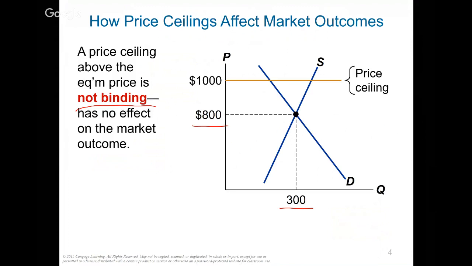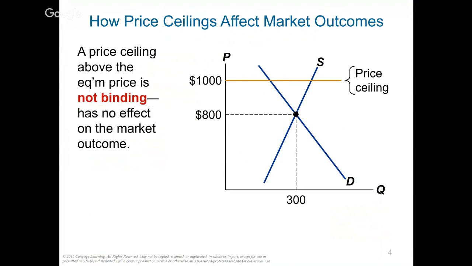Think of it this way: suppose you drive on the highway every day at 65 miles per hour. Tomorrow, government says the new speed limit is going to be 125 miles per hour. Should you go above that? Not really, right? You still go 65 miles per hour. So anytime your ceiling is placed above where you already are, it wouldn't change anything. So we call this non-binding.